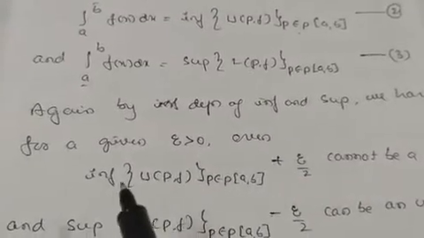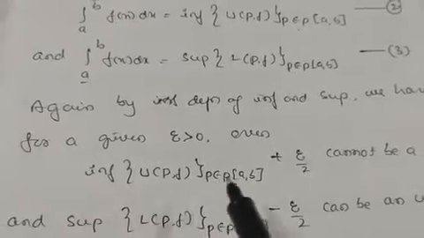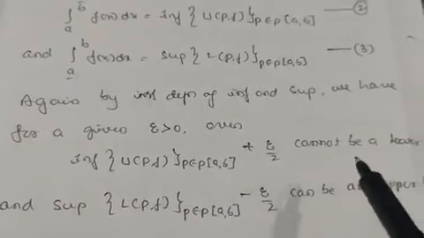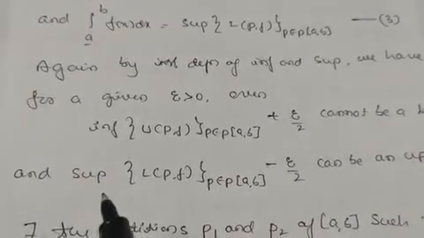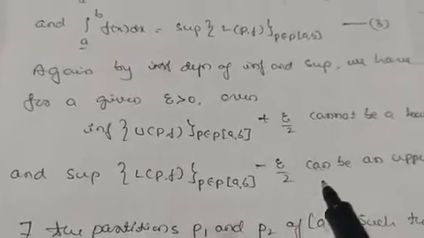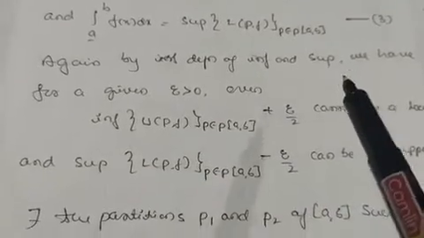Again, by the definition of infimum and supremum, we have for a given epsilon greater than 0, infimum of UPF plus epsilon by 2 cannot be a lower bound, and supremum of LPF minus epsilon by 2 cannot be an upper bound. These are the definitions of infimum and supremum.